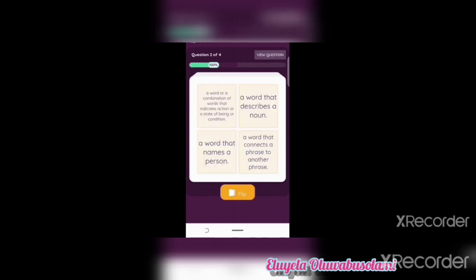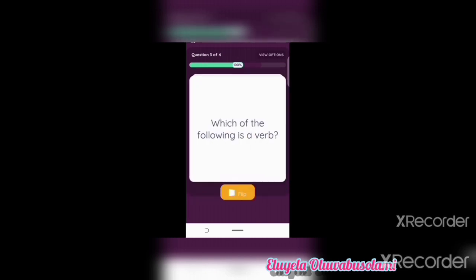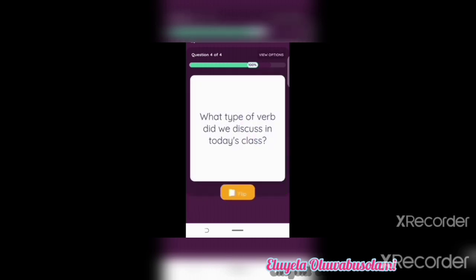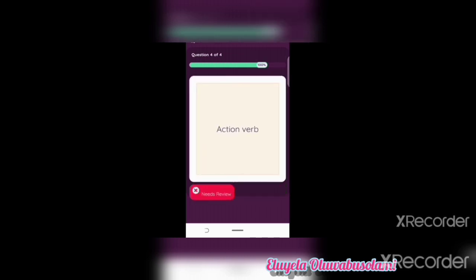Now, just a quick review. What is a verb? A verb is a word or a combination of words that indicates action or a state of being or condition. It tells us about an action that the subject, that somebody or something, performed. Now, which of the following is a verb? Sings is a verb. What type of verb did we discuss in today's class? We discussed the action verb. Awesome.